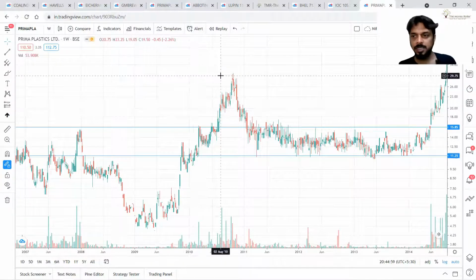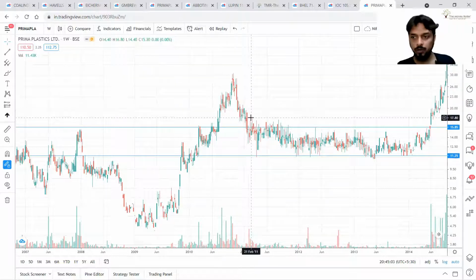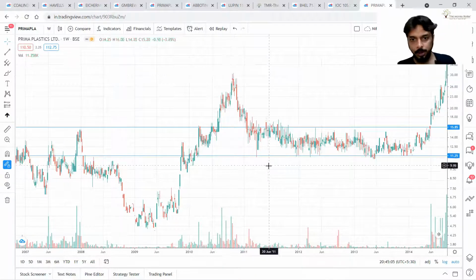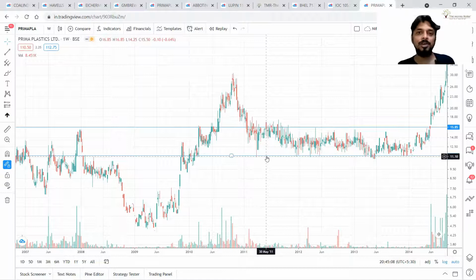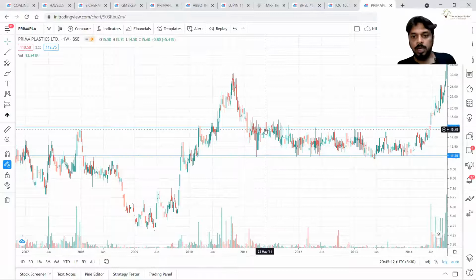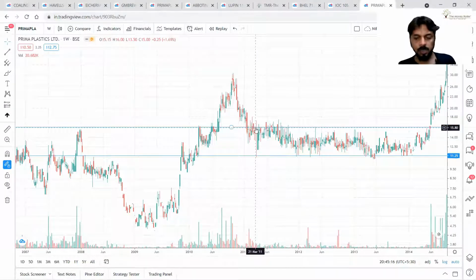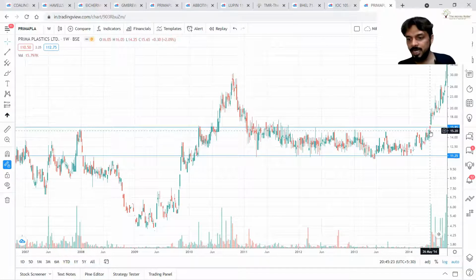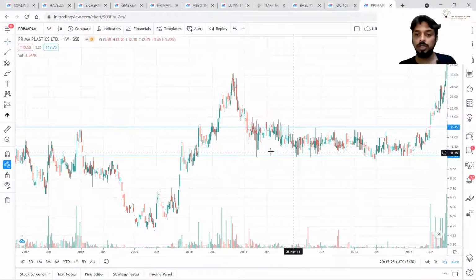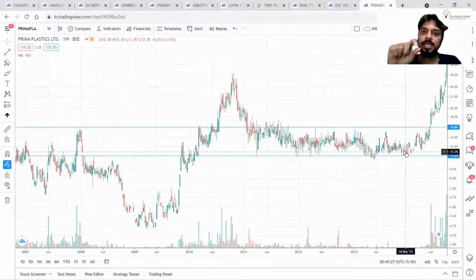From 5 rupees, the stock moved to 30 rupees and then entered a downward move. From 30 rupees, the stock again hit the 10 or 11 rupees level. Here in this zone from 11 to 15, the stock moved from 2011 till 2014. For 3 years, the stock was trading in this 11 to 15 zone.